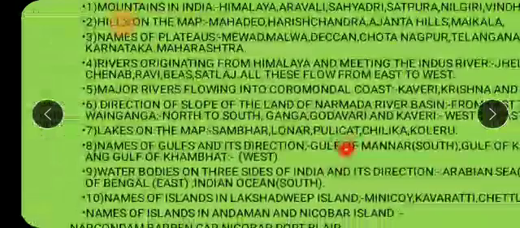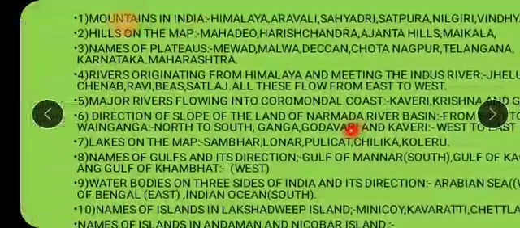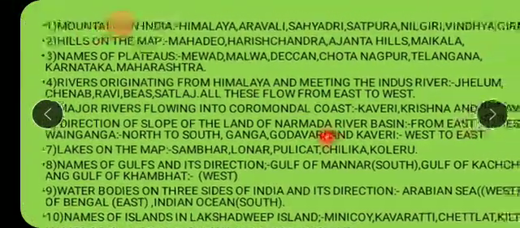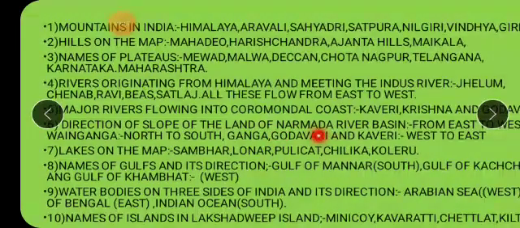Which next question? Now which is the direction of the slope of the land of different rivers? They have asked you the direction of slope of the land. Okay, what is the slope of the land, children? Slope, I hope you know the meaning of slope. We can say in Marathi we say the utarnara jo bhag asto, घसरणारा भाग, isn't it? Slope of the land, isn't it? So the slope of the land of what, children? River basin. What is the meaning of river basin? The fertile area, or the land which is near to the river, that is said to be the river basin.